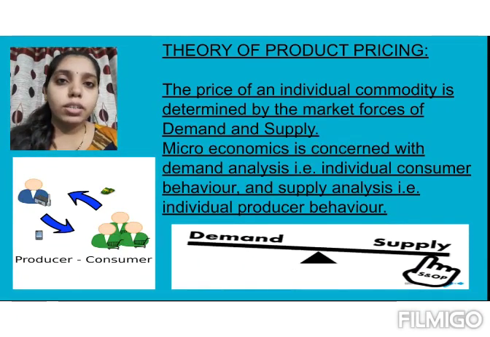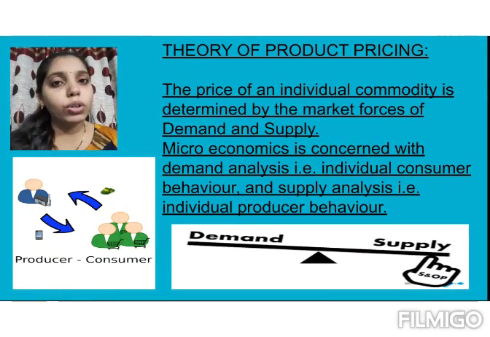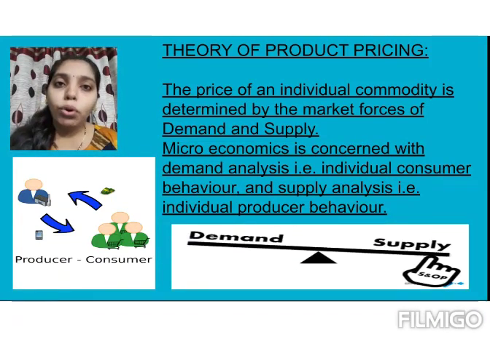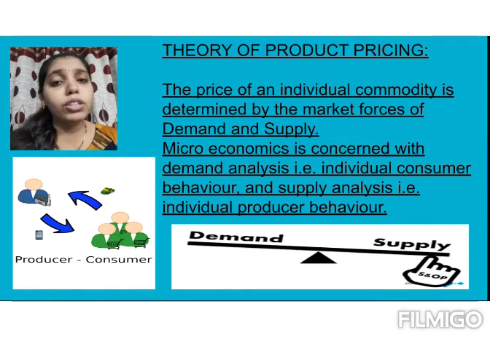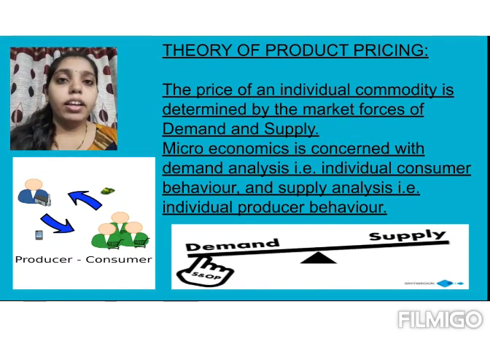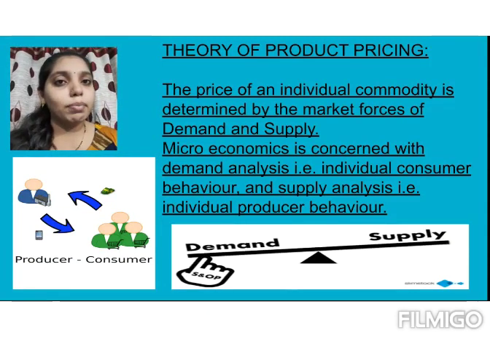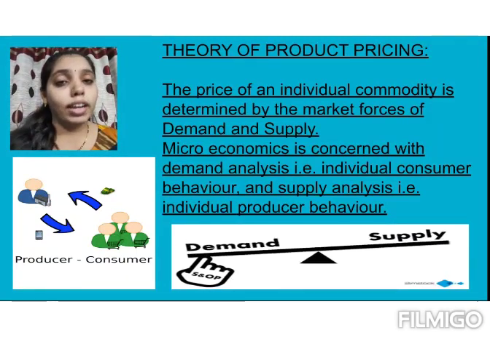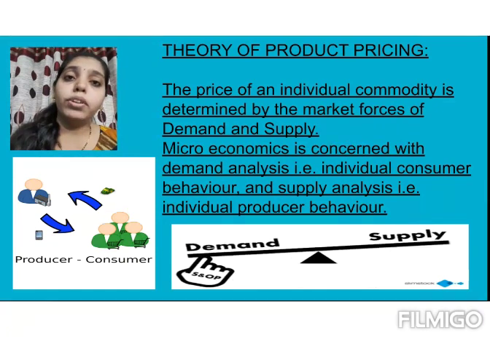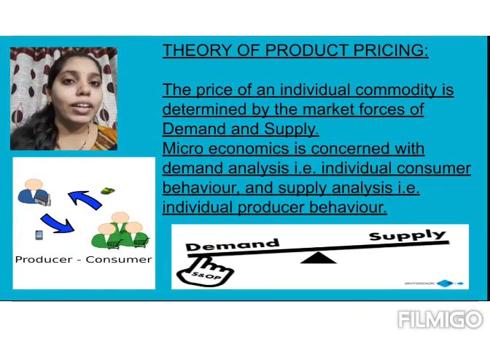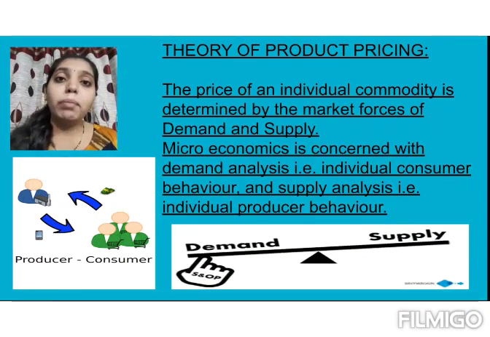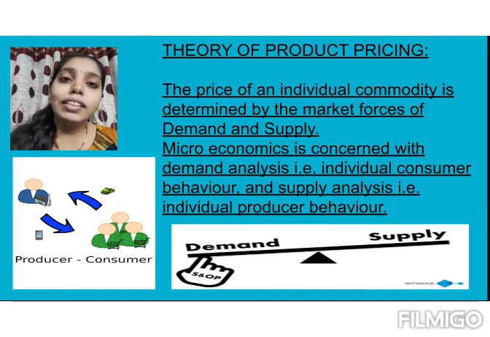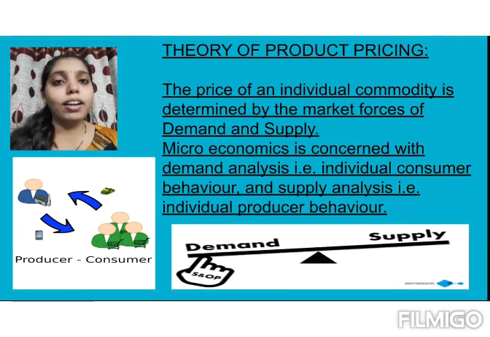Now assume yourself as a producer. Being a producer, you will think about your profit. So if you get more profit, you will supply more goods. If you are not getting much profit, you are not going to supply many goods. Let's take one example. If the price of any commodity rises, then supply of that commodity will also rise. And if the price of the same commodity falls, then the supply of that commodity will also fall. Why? Because producers are not earning much profit because of the fall in the price. So we can study these things with the help of theory of product pricing.